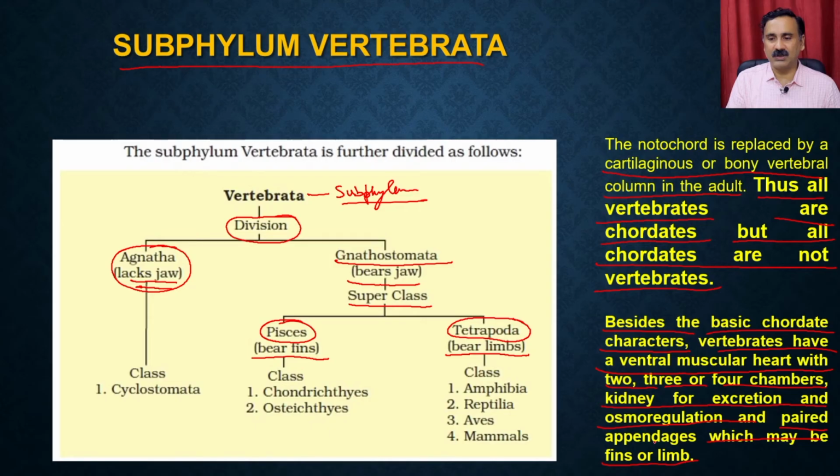Either they are going to use that for swimming, which is the fins in the case of the fishes, or they are going to have the limbs which are present in the tetrapoda. So let's discuss the classification of the vertebrata. We are going to start first with the division Agnatha, which are the organisms that do not contain the jaw.